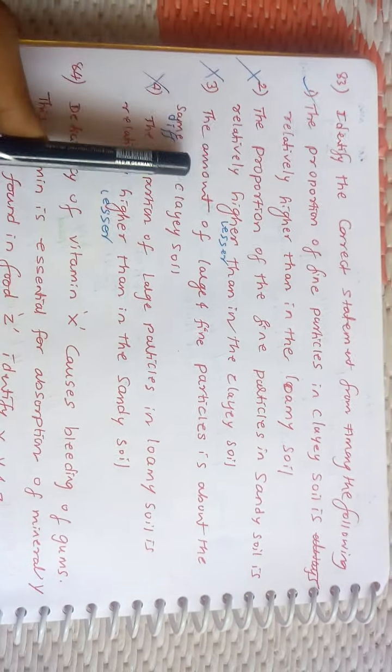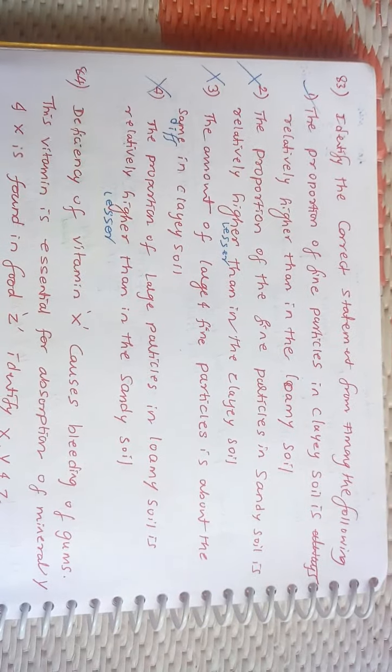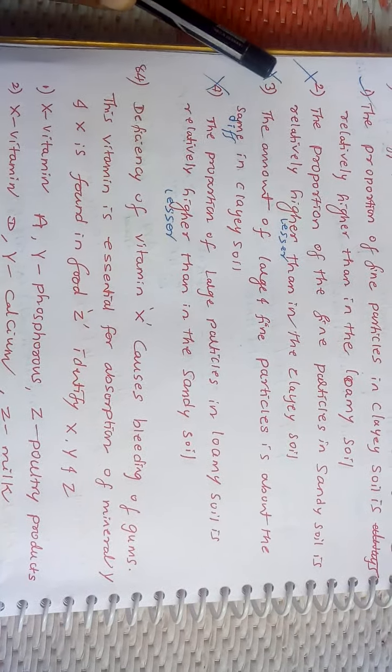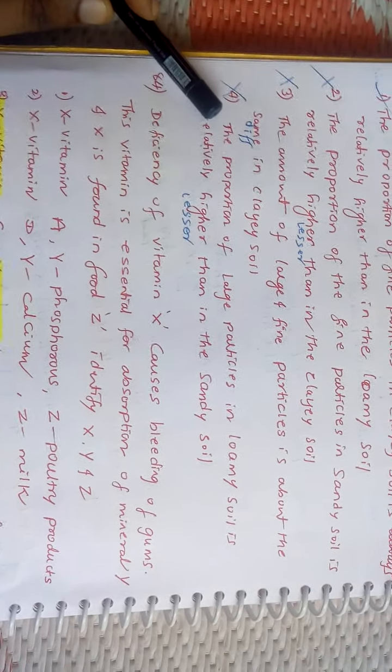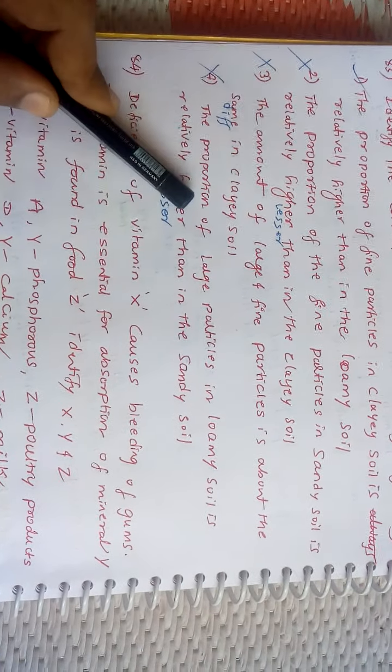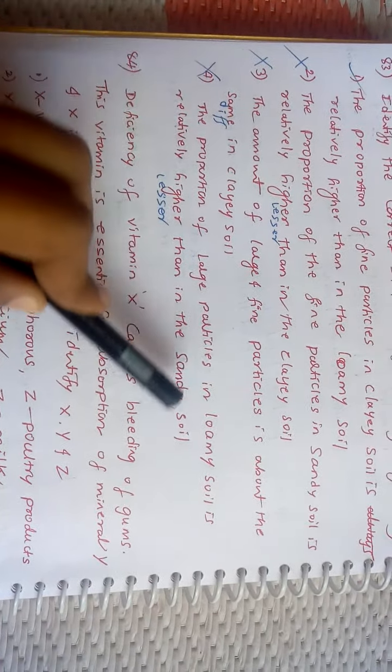That's why it's wrong. The amount of large and fine particles is about the same in clayey soil. They have given that, it is wrong because it is different in clayey soil. The proportion of large particles in loamy soil is relatively higher, they have given, but it is lesser than in sandy soil. Therefore option 4 is also wrong.